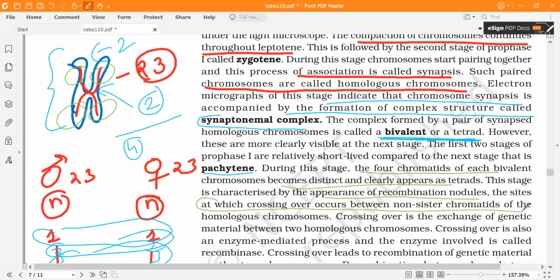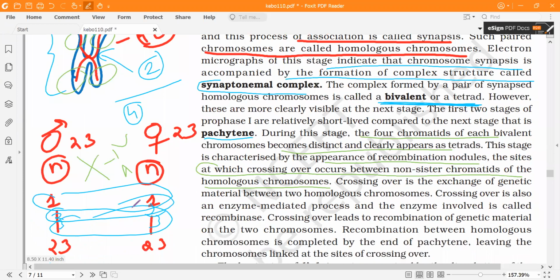Okay, between two non-sister chromatids. Now what does it mean? Crossing over means genetic material will be exchanged between this red and blue. So the red chromatid and blue chromatid are of two different chromosomes, so they are termed as non-sister chromatids. If it is of a single chromosome, we call them sister chromatids. But as red and blue are different chromosomes, they are referred to as non-sister chromatids.